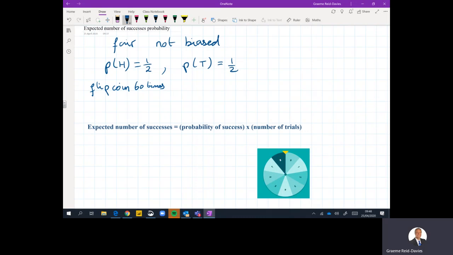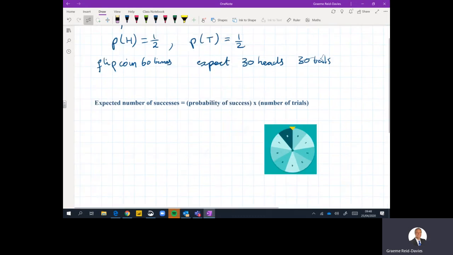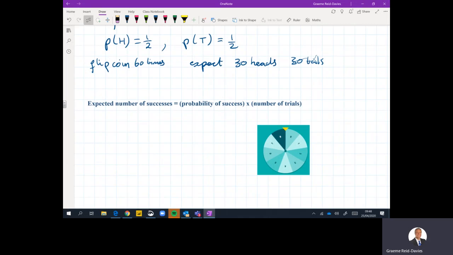I think you'd probably all agree, if you think about how many heads you'd get, you would probably expect, and this is expected success, you would probably expect 30 heads, and you'd probably expect 30 tails. You can see that you would expect the same of each because the probability is a half.